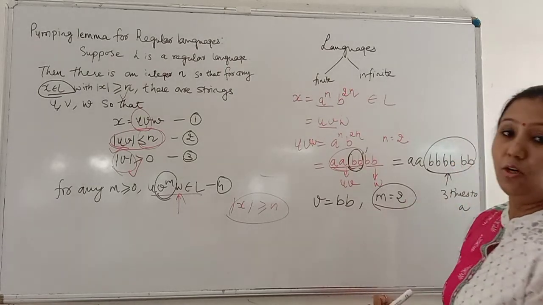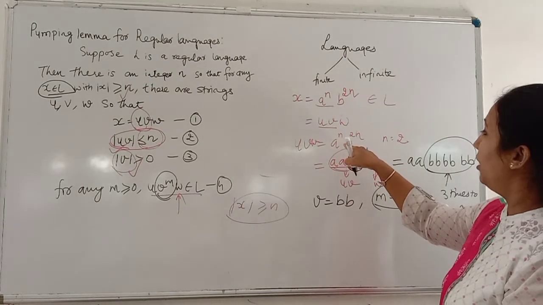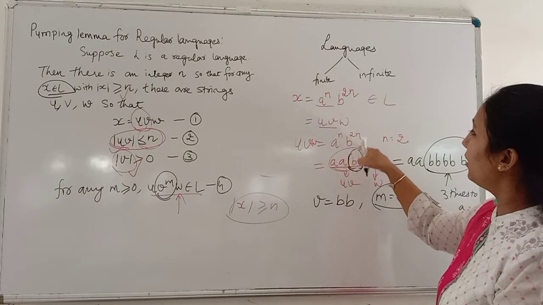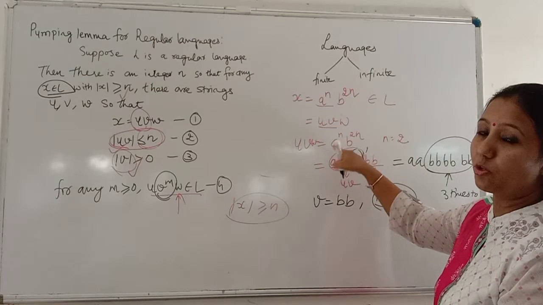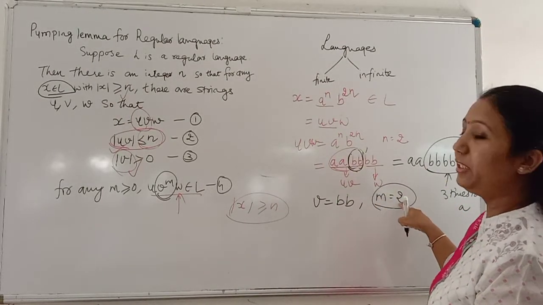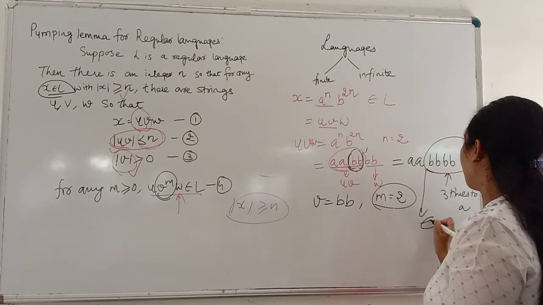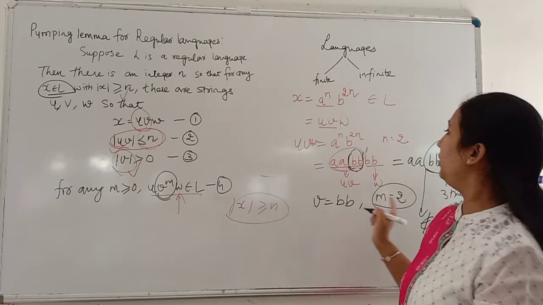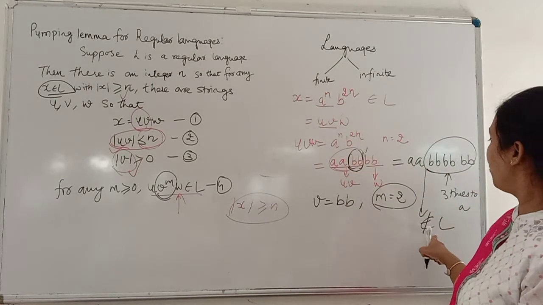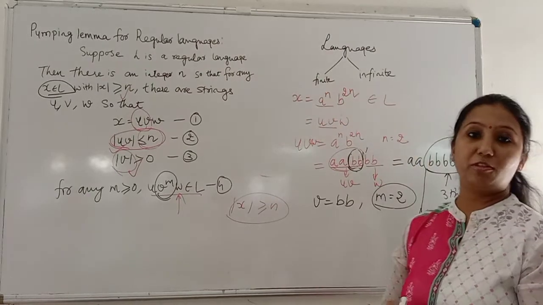So initially my language is the set of strings where the occurrence of B is twice the occurrence of A, but later when I pump the occurrence of B, what I get is 3 times the occurrence of A. So we can say that the language is not the same, and hence the language is not regular.